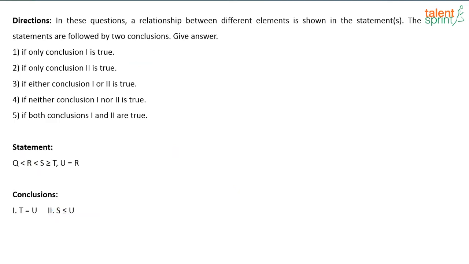Next one. Q less than R less than S greater than or equal to T and U is equal to R. What will be the answer here? Yes, neither, right? Two of you have given me the answer as neither. Conclusion 1 nor 2 is true. That's correct. So how is that? U is equal to R, right? So you can write it as Q less than U less than S greater than or equal to T. So there is a less than symbol and a greater than or equal to symbol. So basically you cannot compare U and T, or say U is greater than T, or U is less than T, or U equal to T, right?